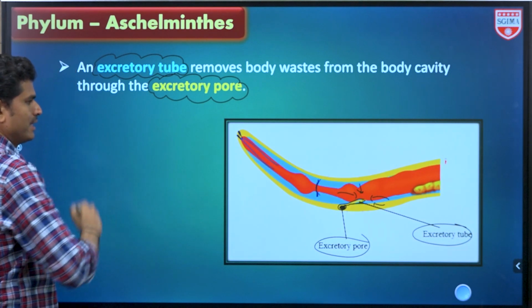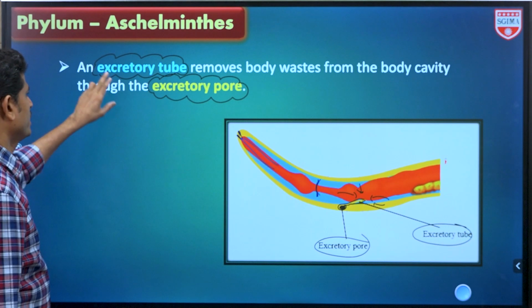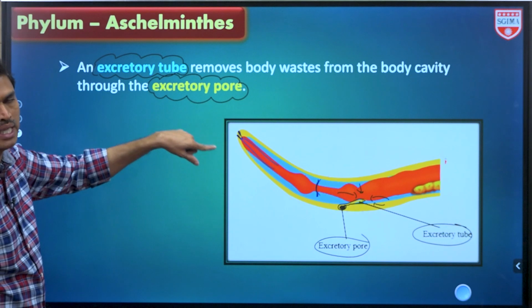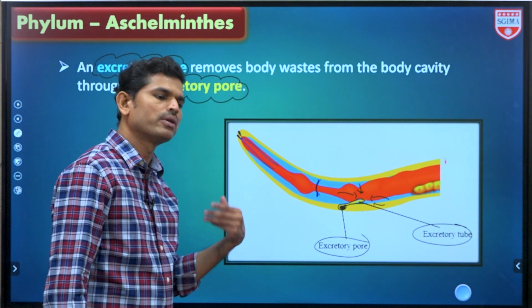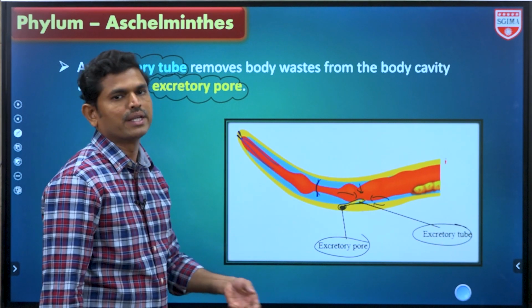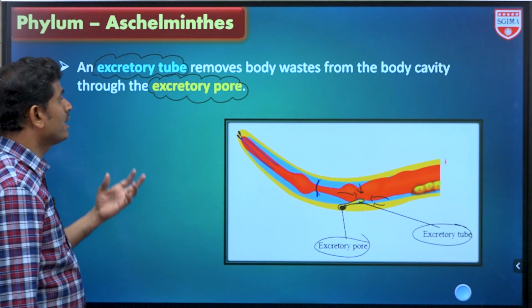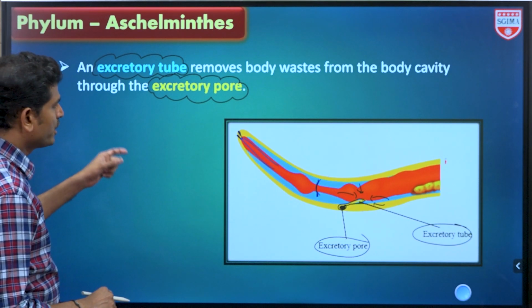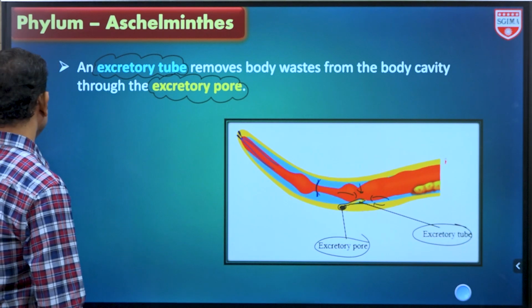So this is about excretory system. Okay, ये भी remember करना ही थोड़ा सा important है. Excretory tube removes body waste. Okay, generally हमको मालूम है कौन सा nephrons, nephridia, so different variety of excretory organs, malpighian tubules, and next one antennary glands, green glands, coxal glands. So इधर वैसे excretory organ is excretory tube क्योंकि उतना developed नहीं है ना, primitive excretory tube which collects the waste matter and sends that outside through the excretory pore.